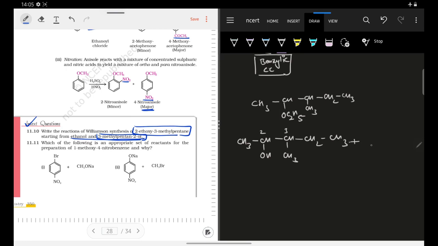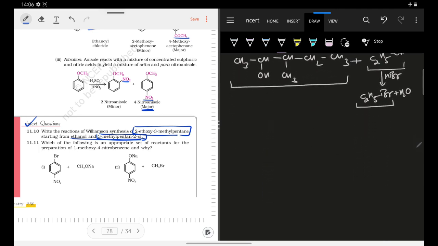Now they have said you do this reaction with ethanol C2H5OH. So I cannot do this reaction with ethanol. Williamson ether synthesis cannot be done by converting this alcohol into alkoxide and then attacking on the alcohol C2H5OH itself. So I need to convert this C2H5OH into alkyl halide. How can I do that? I can make it react with HBr. So it will lead to formation of C2H5Br and H2O. Now I can use this alcohol, convert it into some alkoxide and attack on this C2H5Br. So for your ethanol, I'll have to do some additional reaction and convert it into your C2H5Br, or your ethyl bromide.